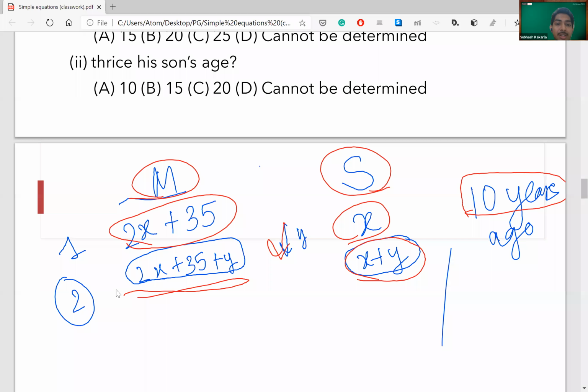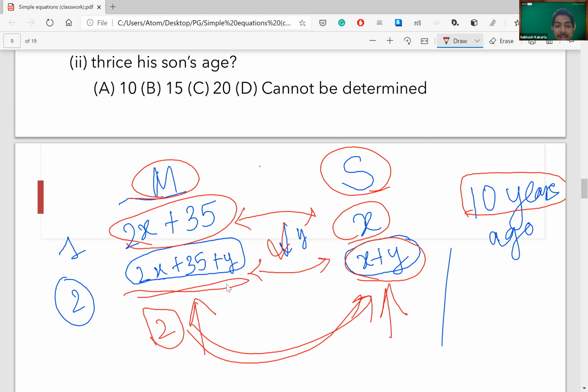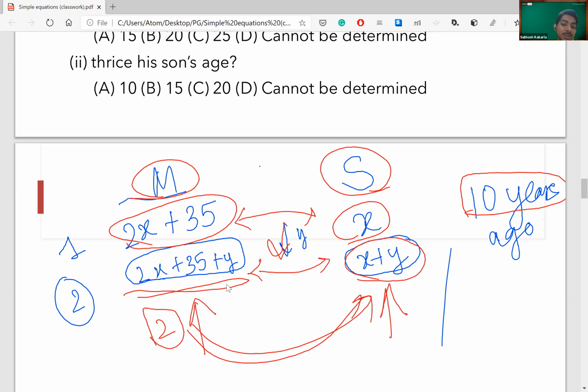Now, as per the given question, what condition do we have? This is twice of this. Apply this condition and exploit the condition that the difference here is equal to the difference here. You will have two equations and you have two unknowns. You will solve and get the answer. Please try solving it. If you have any doubts, I will help you.